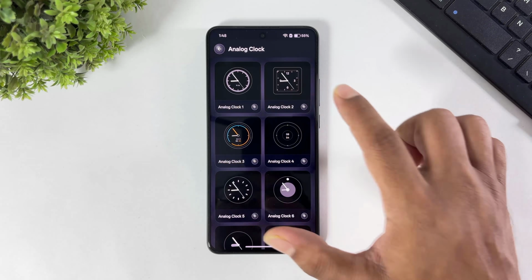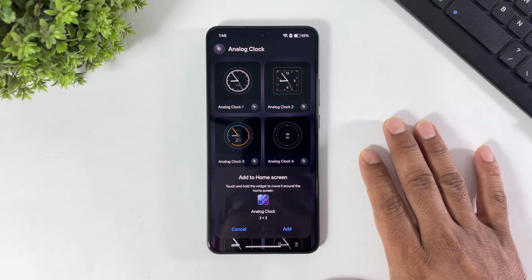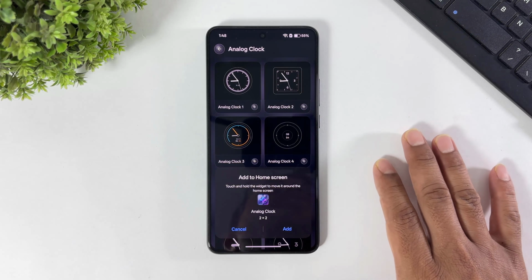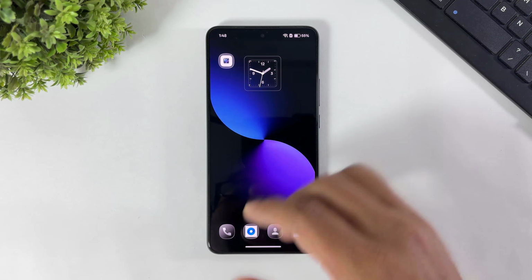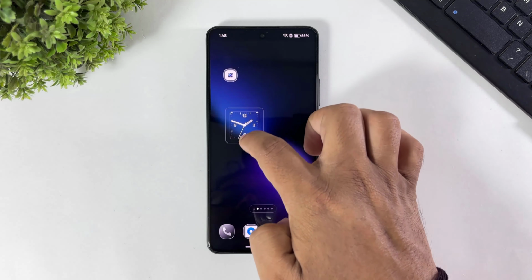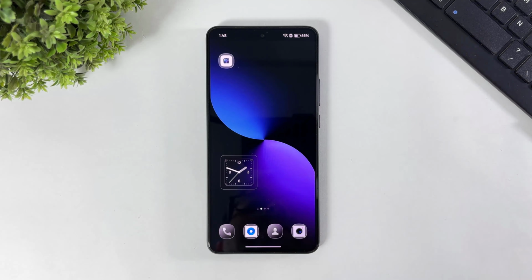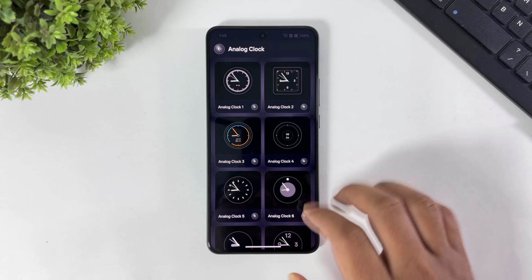Simply select and tap on the widget. Look at this 2x2 clock size. Simply tap on add and the new glass clock is added on your Android device. Now next,